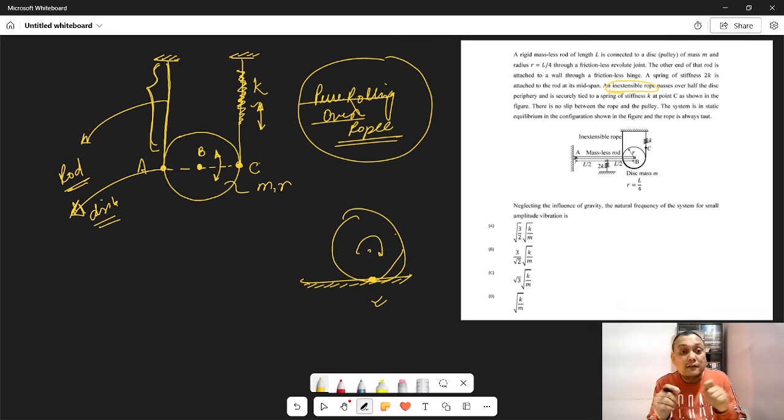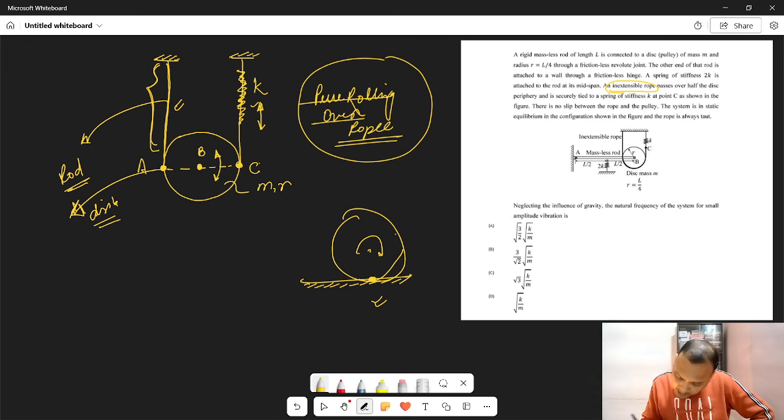Point A cannot go anywhere, because the rope, which you call rope and I am calling a rod, imagine it as a rod, it will be easy for you. It cannot go anywhere because the rod is inextensible as per the question. It cannot be stretched. It cannot be compressed. It cannot go anywhere.